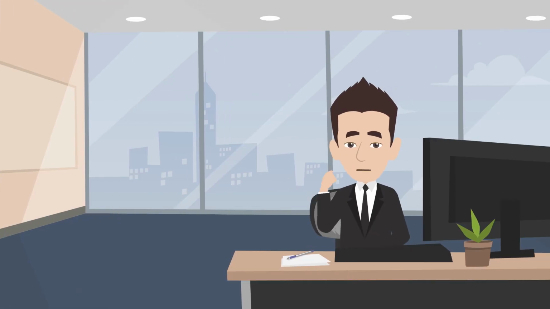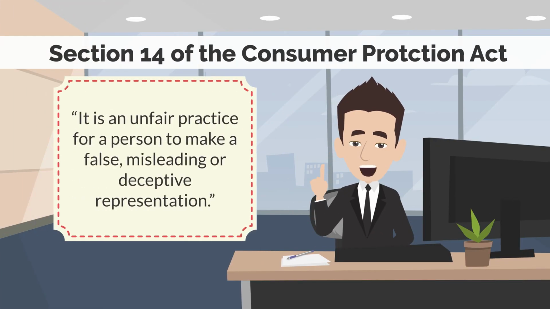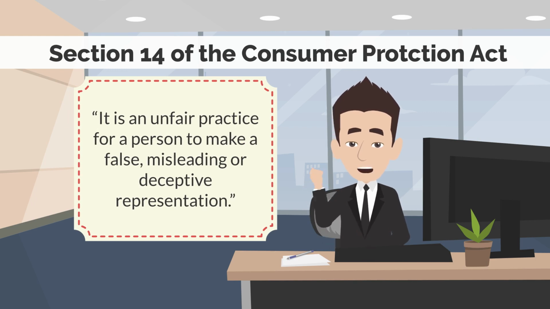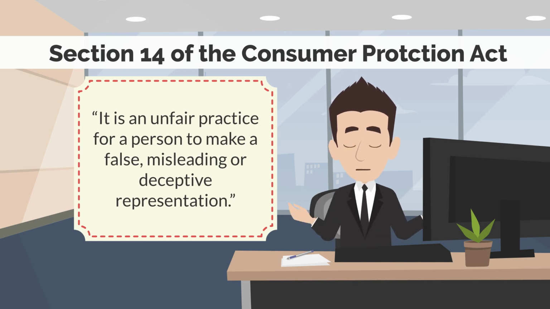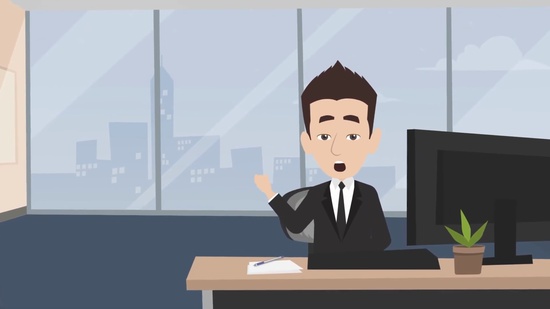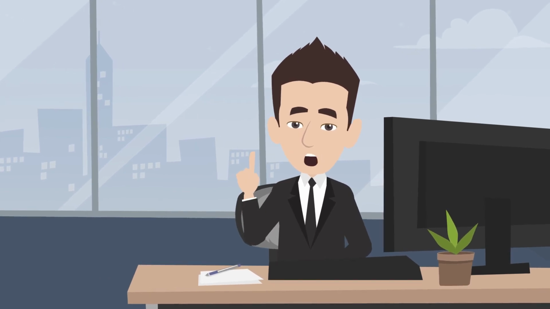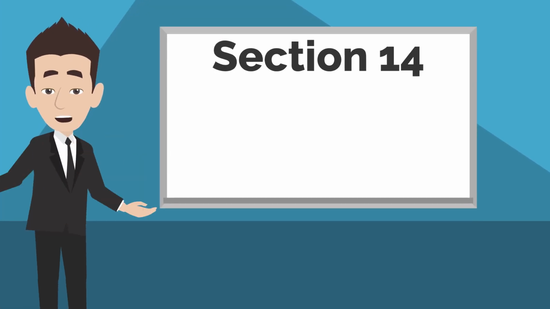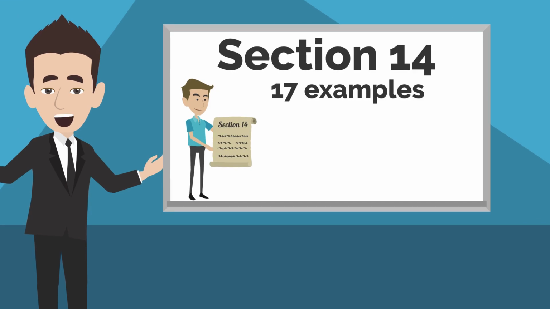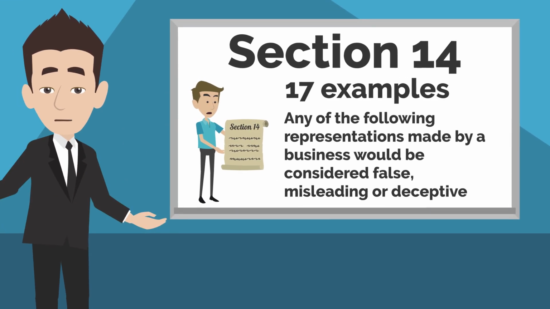All right, so starting with Section 14 of the Act, this section says that it is an unfair practice for a person to make a false, misleading, or deceptive representation. But that seems like a pretty vague statement, right? After all, we need to know what type of behavior constitutes a false, misleading, or deceptive representation. Fortunately, Section 14 goes on to give us 17 examples of this. Any of the following representations made by a business would be considered false, misleading, or deceptive.